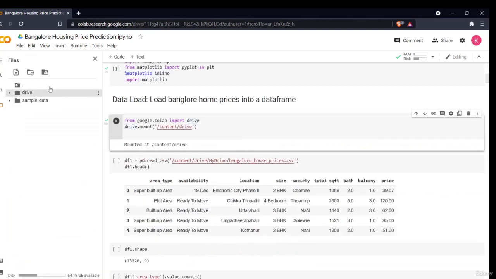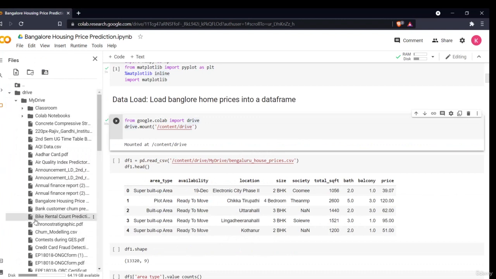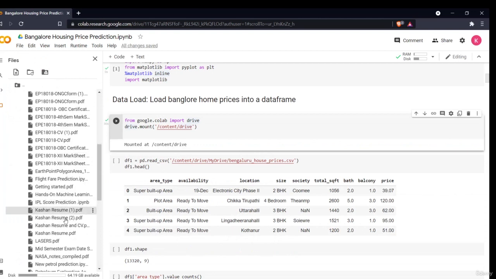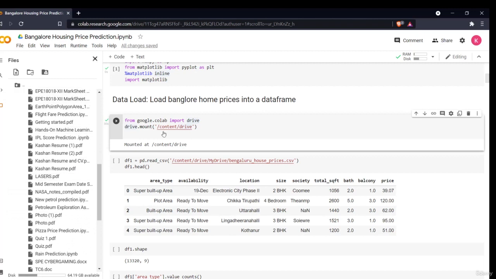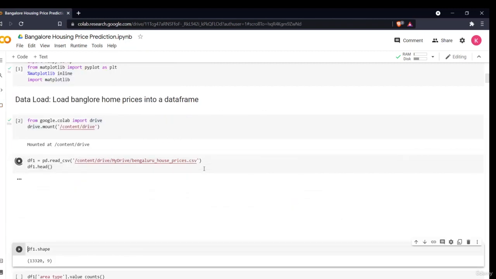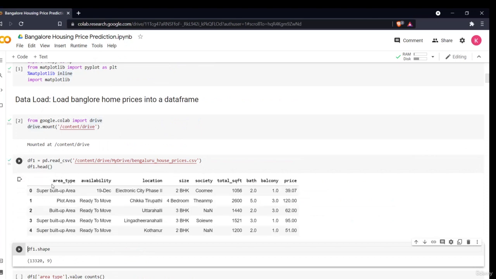So when you see the drive is mounted, all the different things are there, and you just have to select your CSV file, that is the Bangalore house pricing. You just have to copy the path and paste it here. I've already done it. Paste it here and read it using pandas. It is as simple as that. So this is done, all the different things are done.